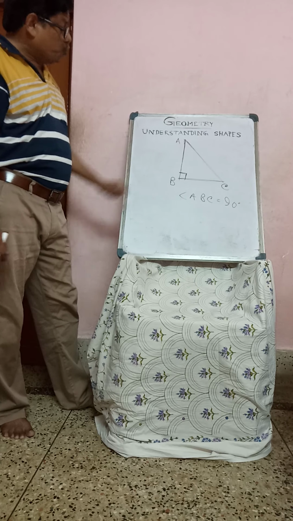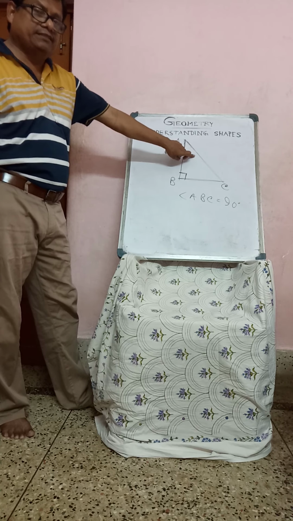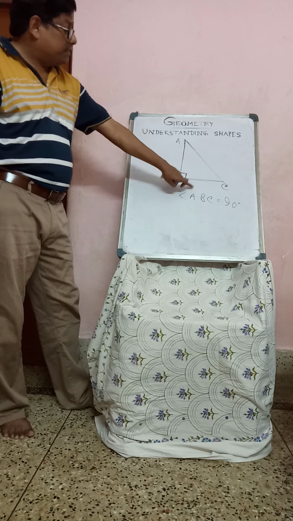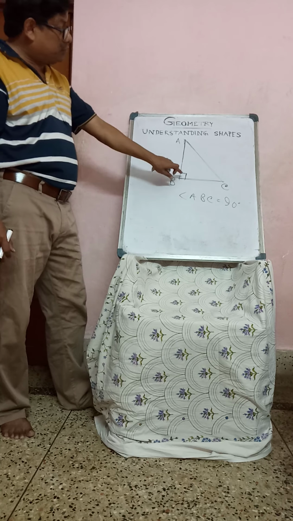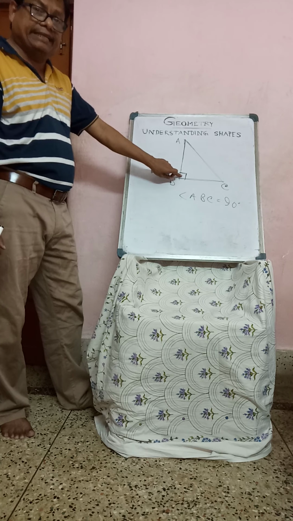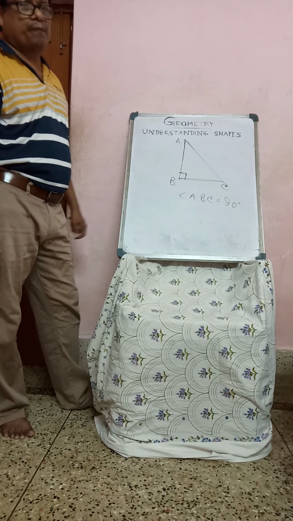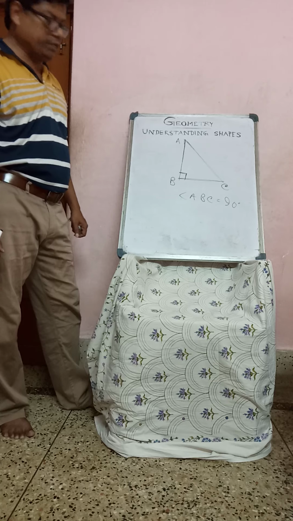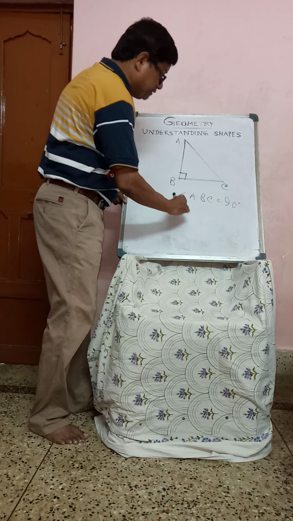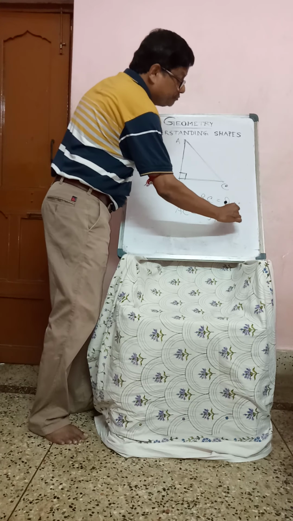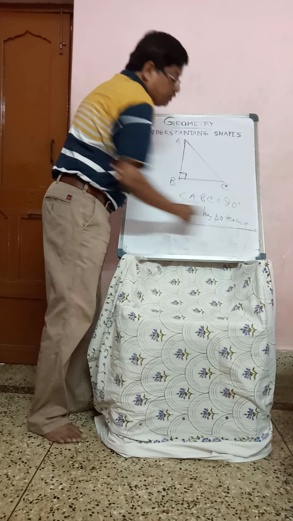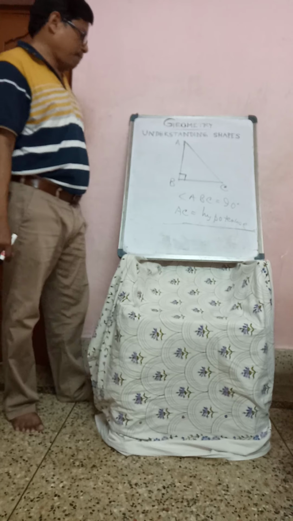All of you know the name of the side AC. Here AC is the greatest side and is opposite the 90 degree right angle, so it is called the hypotenuse. AC is called the hypotenuse.